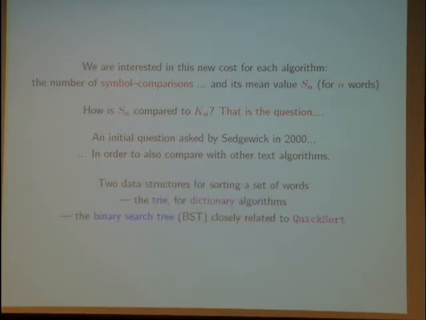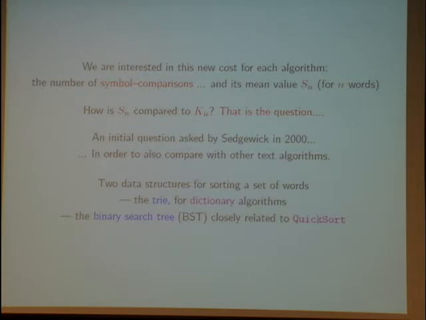Of course, there are two main data structures for sorting a set of words: the trie, which is used for dictionary algorithms, and these perform with symbols, as a dictionary does.